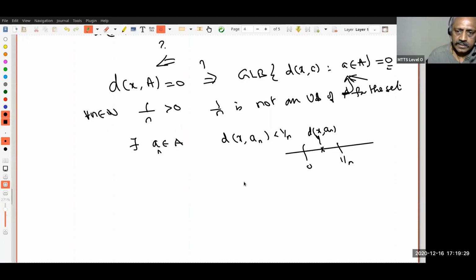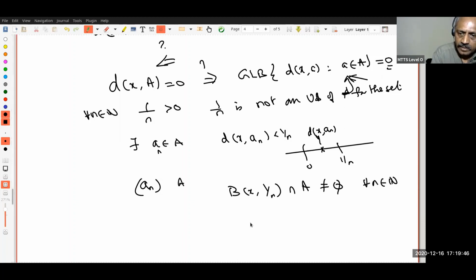Okay, you follow that. Now what do I know? Now I have seen that an is a sequence in A, and the distance between an and x is less than 1 upon n. That is, B(x, 1/n) intersection A is not empty for every natural number n. We had already seen that means x is a limit point of A. Are you following?